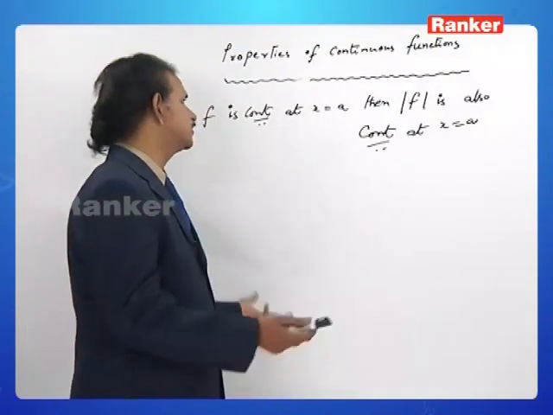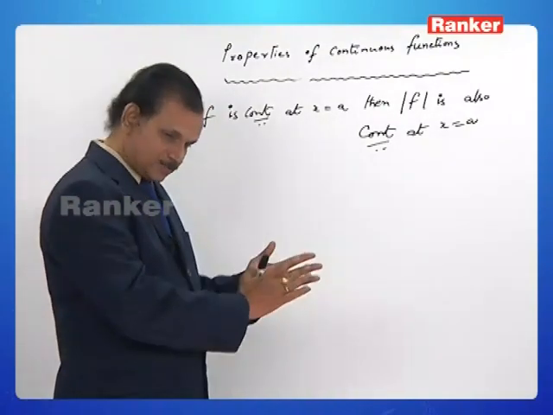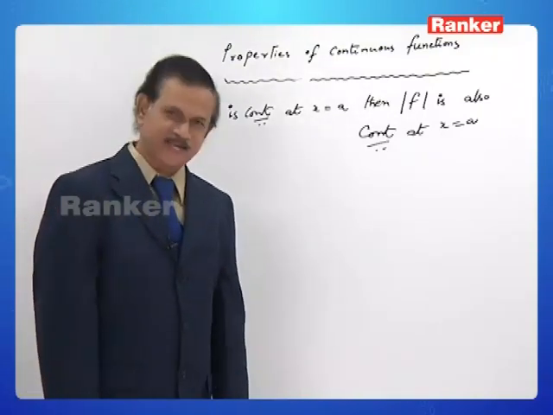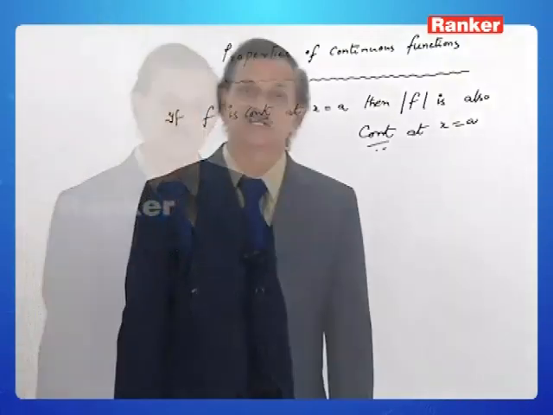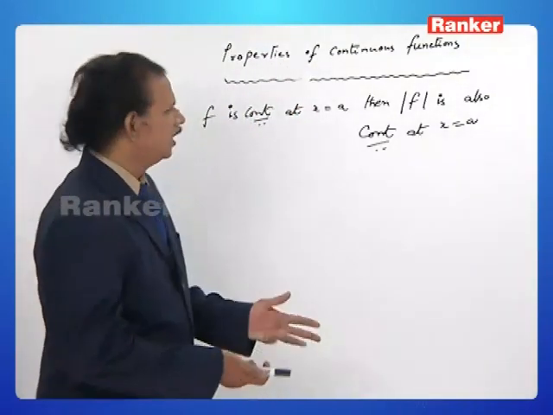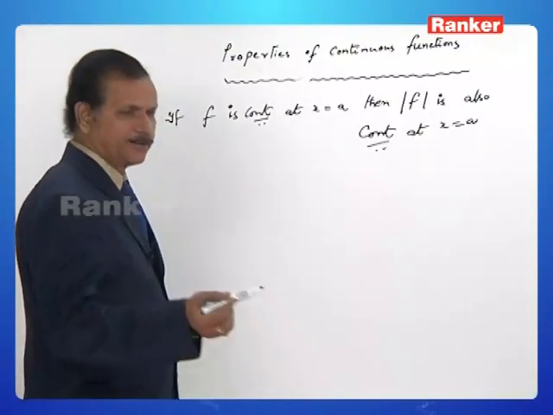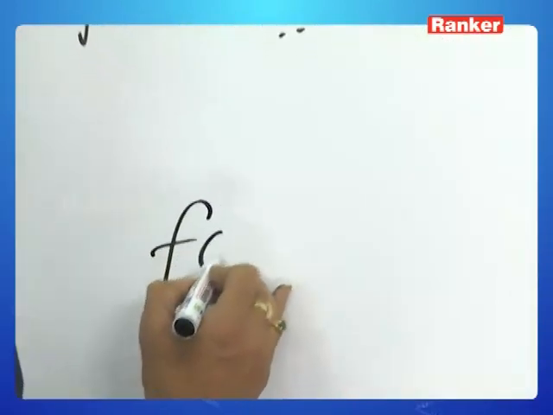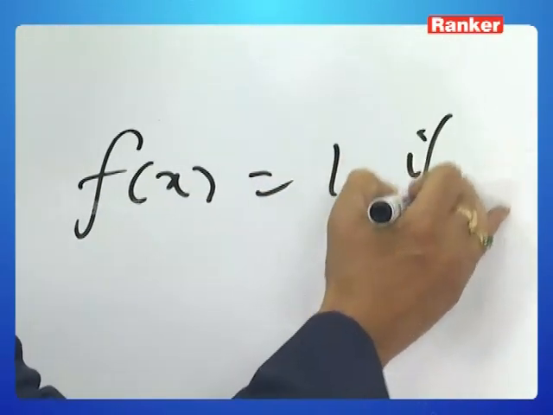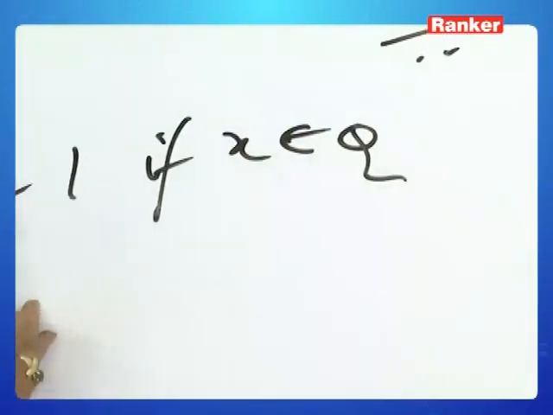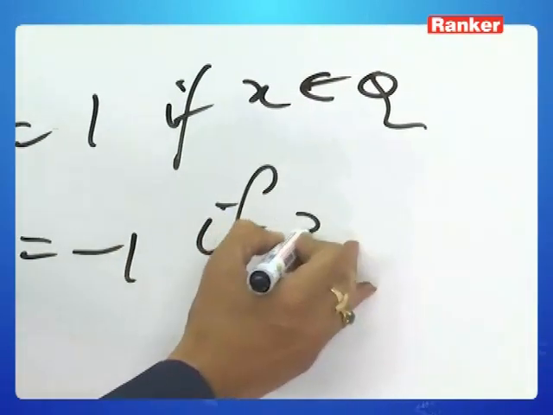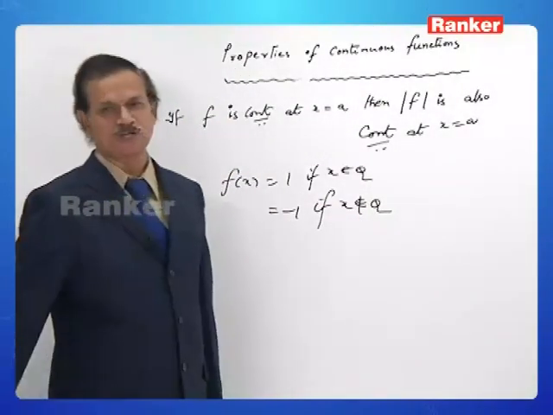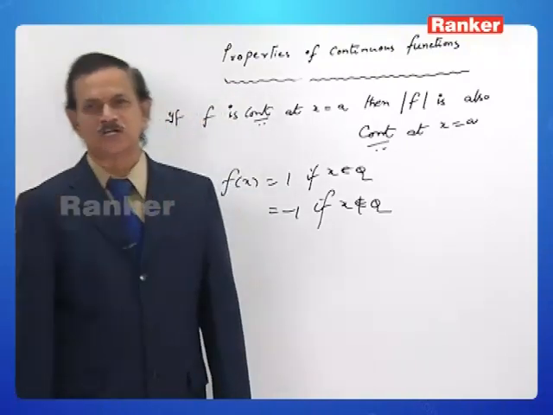If f is continuous, then mod f of x is continuous. Here also, of special interest is the case to say that the converse of this result is also not true. The best example is the so-called Dirichlet's function. What happens? f of x is equal to 1 if x belongs to Q, and f of x is equal to minus 1 if x does not belong to Q. You recall the same function, which is called the Dirichlet's function.